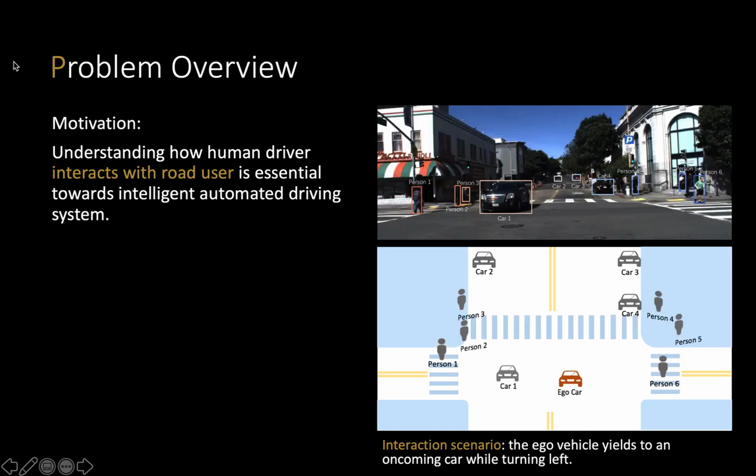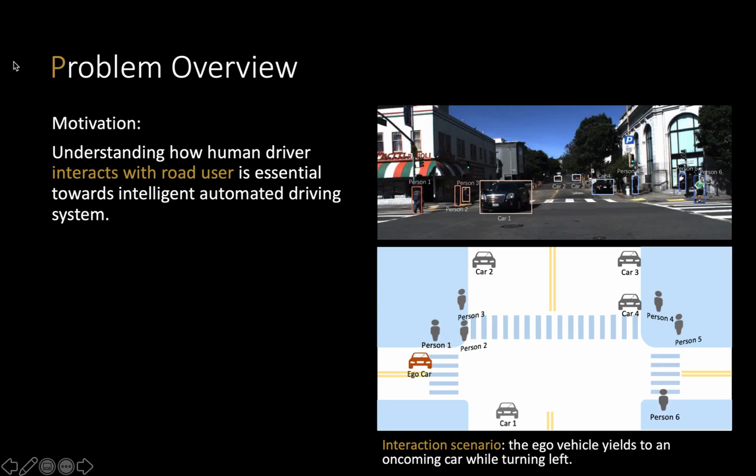We believe that in the driving scene scenario, interactions happen everywhere and every moment between road users. For example, in the following figure, an ego car is yielding to an oncoming vehicle. Understanding these interactions, especially how human drivers interact with road users, is beneficial for intelligent automated driving systems.